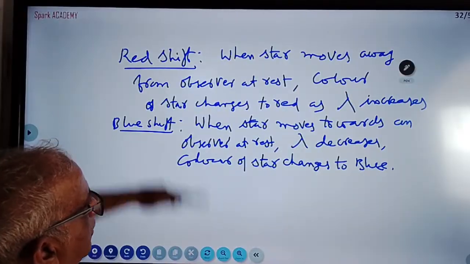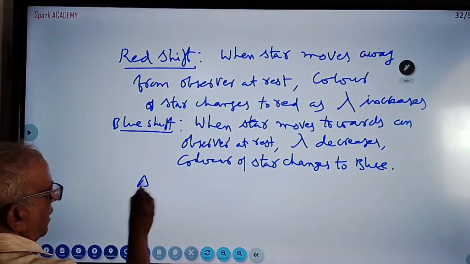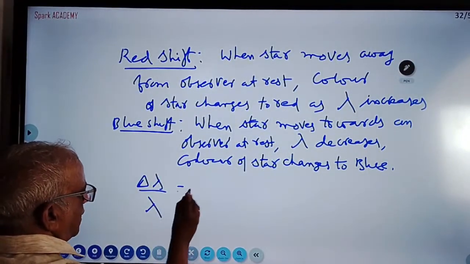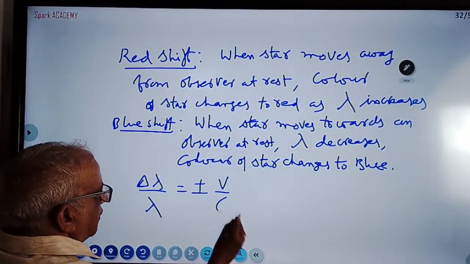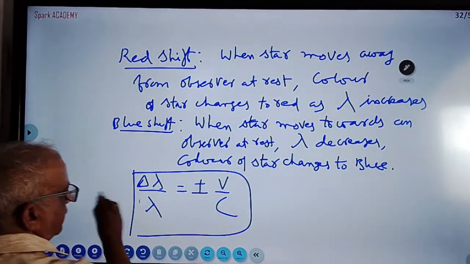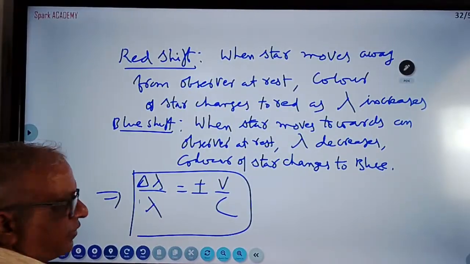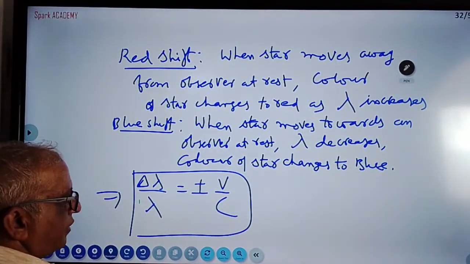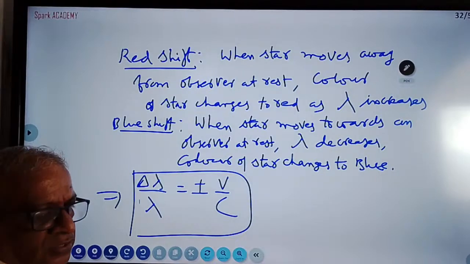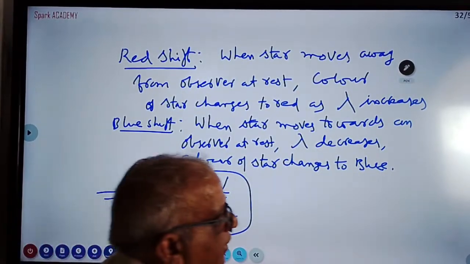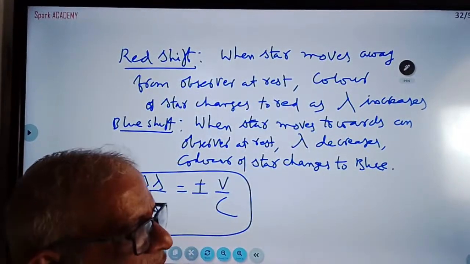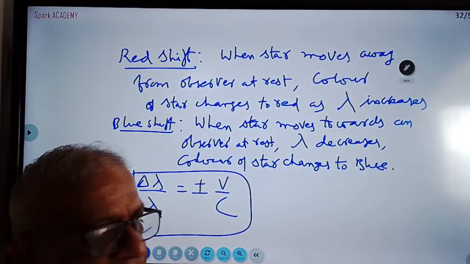You can write the formula: delta lambda by lambda is equal to plus or minus V by C. Delta lambda is the shift in wavelength, lambda is the original wavelength, V is the velocity of the star, C is the velocity of light. More than 50% of the time they are asking this in wave optics.